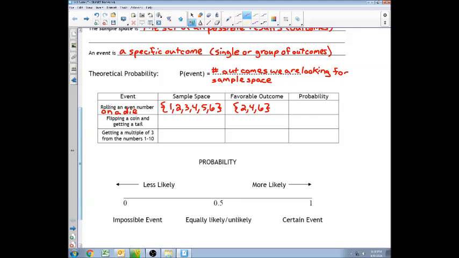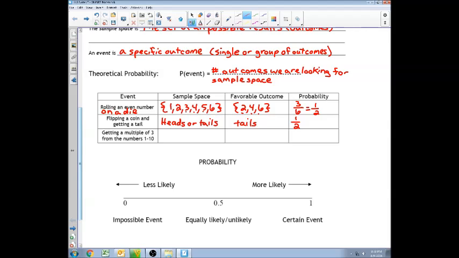So how many favorable outcomes are there? There are 1, 2, 3. So it would be 3 divided by 1, 2, 3, 4, 5, 6. 3 over 6 is 1/2. So the probability of rolling an even number would be 1/2. How about flipping a coin and getting a tail? Well, the sample space would be heads or tails. The favorable outcomes would just be getting a tails. That would be 1 over 2. So it would be a 1/2 chance.